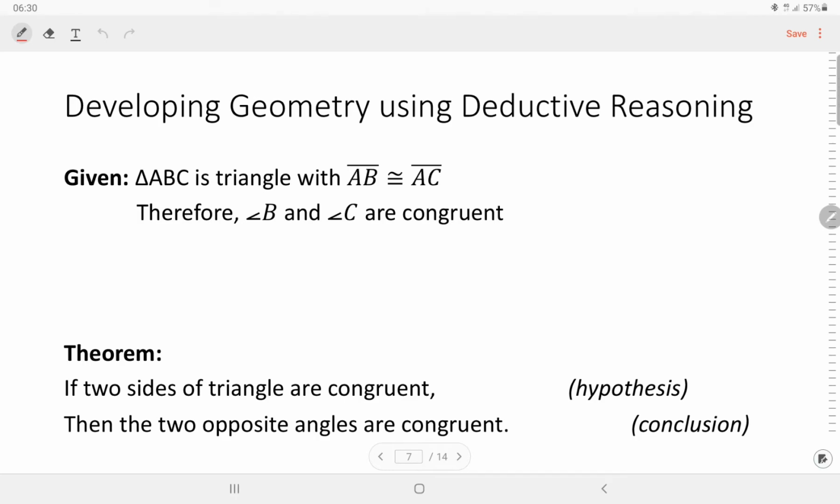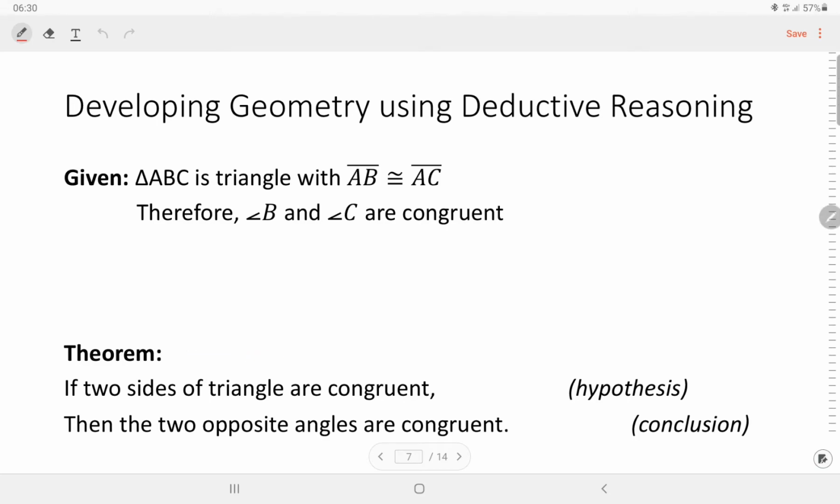Then we can develop geometry using deductive reasoning. For example, given ABC is a triangle with AB congruent with AC, therefore angle B and angle C are congruent.